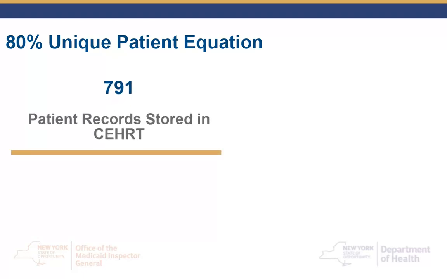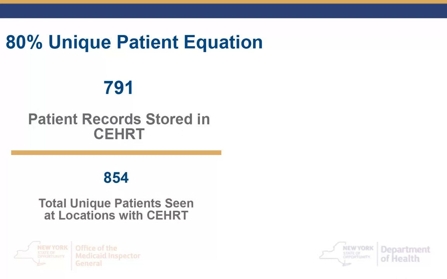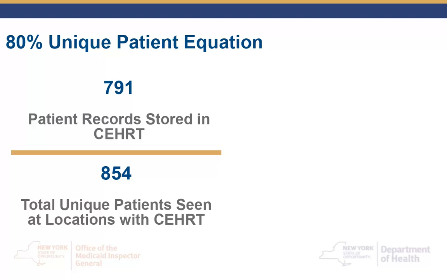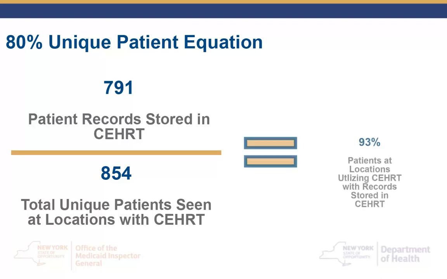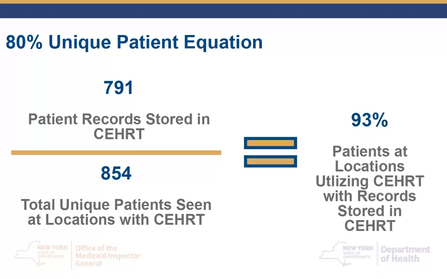In this example, the provider entered 791 in the right column, and this becomes the numerator. He entered 854 in the middle column, and this becomes the denominator. When the percentage is calculated, it equals 93%. Please note all data must come from an auditable data source. During audit, you may be asked for additional documentation.